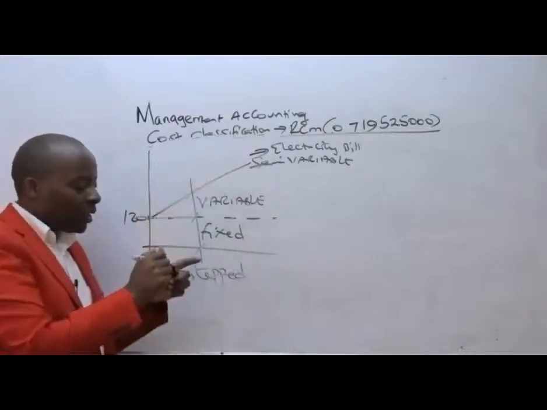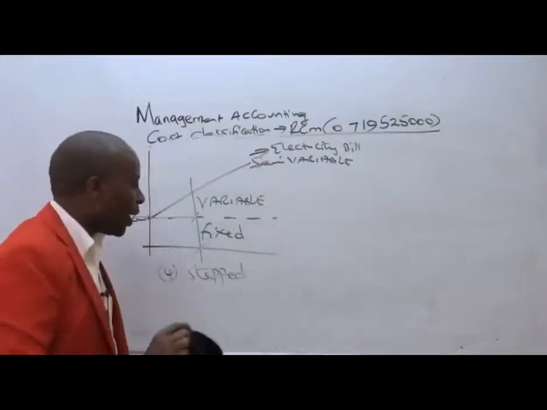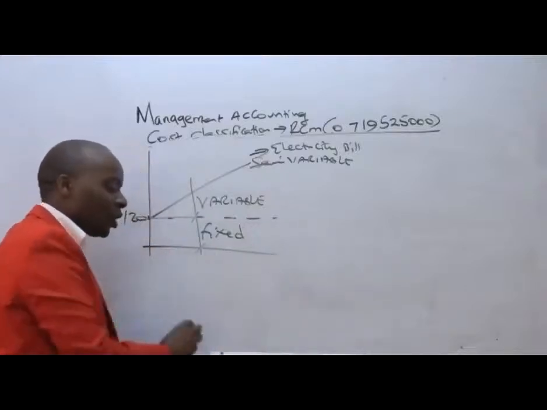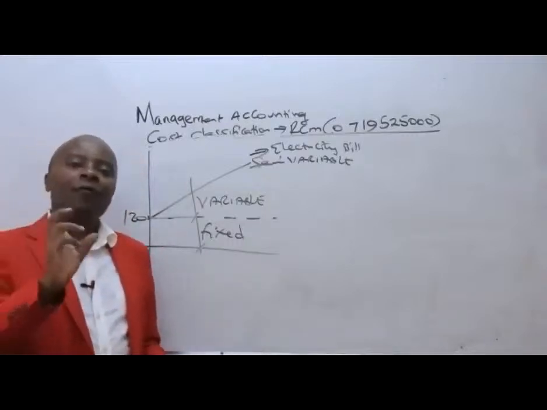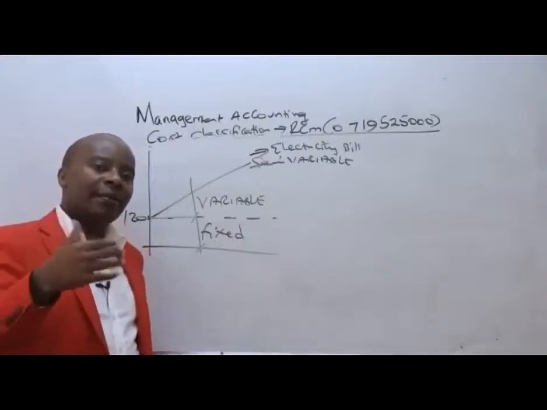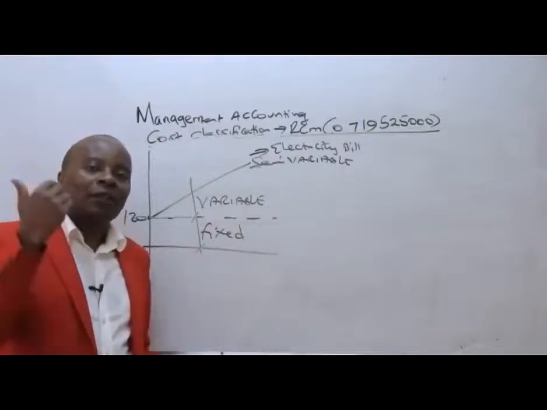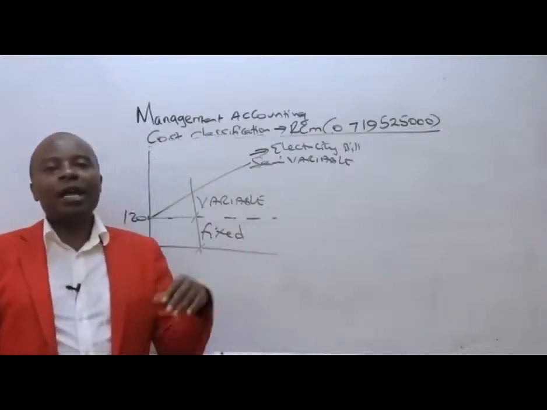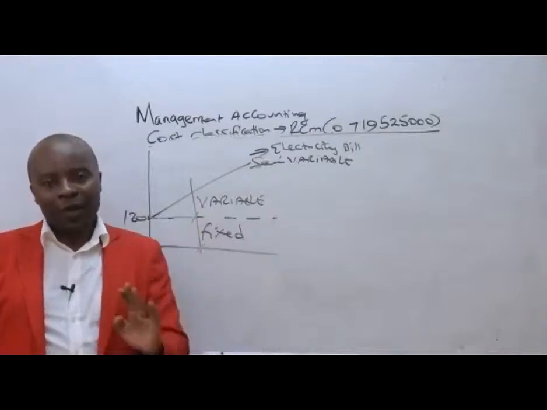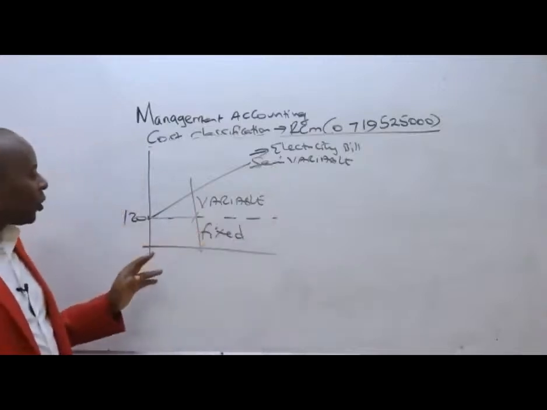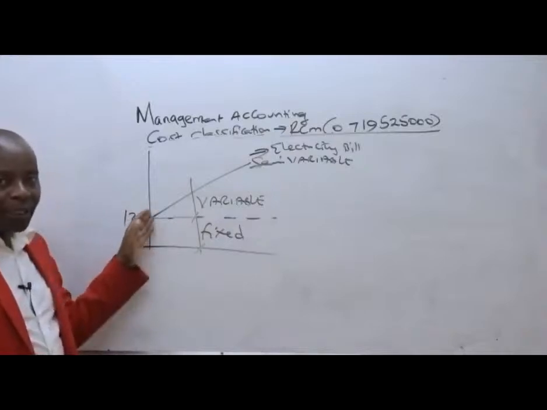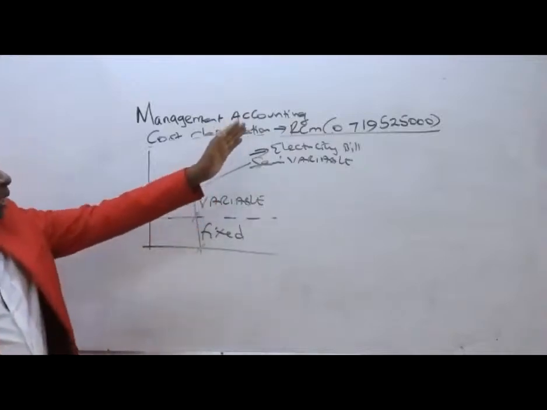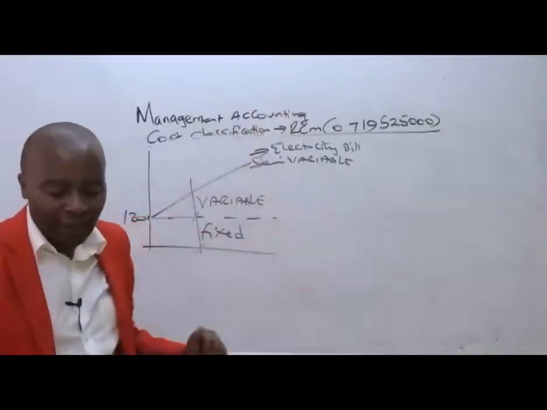units that we consume. Most importantly, it is for us to appreciate the fact that semi means half, partly fixed and partly variable. And of course, under semi-variable cost, our cost will never begin from zero. Our cost will begin from some higher point up there and then move up like that. That's semi-variable.